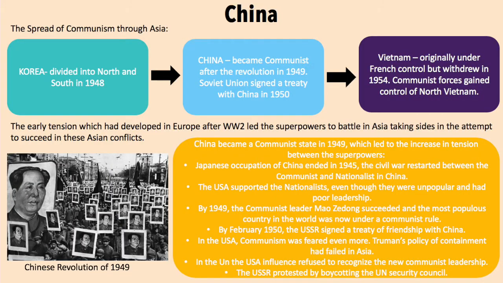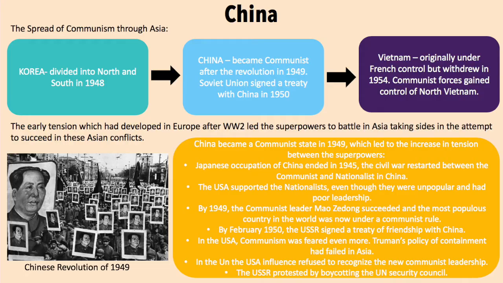The early tensions which had developed in Europe after the Second World War soon led to the superpowers supporting opposite sides in various conflicts in Asia, including Korea, where it was divided into North and South in 1948, in China, where it became communist after the revolution in 1949, when the Soviet Union signed a treaty with China in 1950, and finally Vietnam, which was originally under French control, but the French withdrew in 1954, when communist forces gained control of North Vietnam.